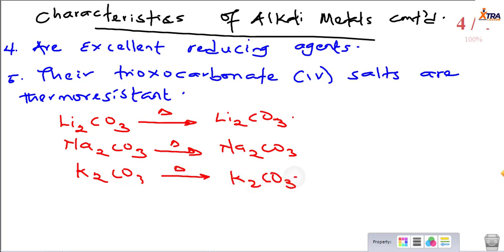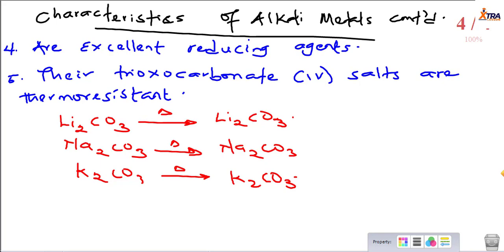Now, stable to heat does not necessarily mean that it can't decompose. It just means that it requires a very great deal of temperature. We're talking about a minimum of 700, 800 degrees Celsius. Some can even decompose well above 1000 degrees Celsius, which is very high. So for that reason, we said they are stable to heat, which means they do not decompose upon heating. And that's it. The carbonate salts of group 1 are thermoresistant.